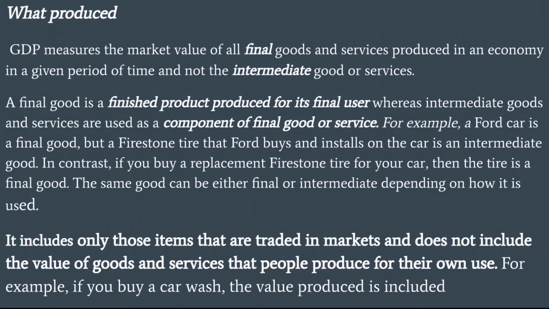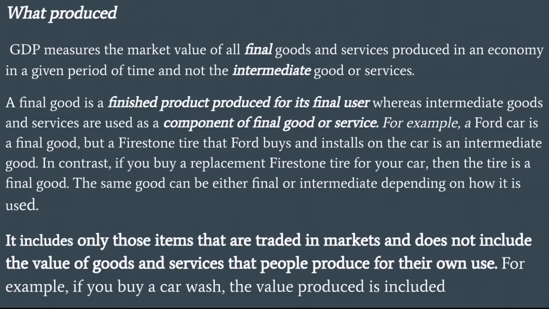What produced? GDP measures the market value of all final goods and services produced in an economy in a given period of time, and not the intermediate goods or services. A final good is a finished product produced for its final user, whereas intermediate goods and services are used as a component of final goods or services. For example, a Ford car is a final good, but a Firestone tire that Ford buys and installs on the car is an intermediate good. In contrast, if you buy a replacement Firestone tire for your car, then the tire is a final good. The same good can be either final or intermediate depending on how it is used.